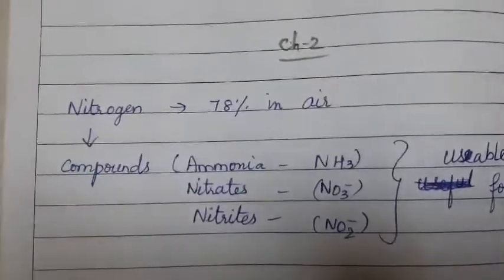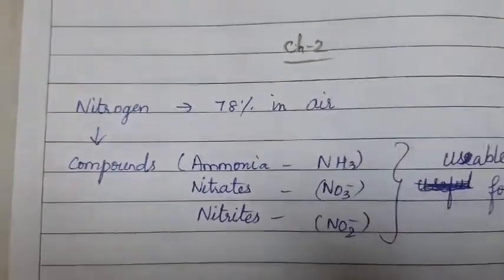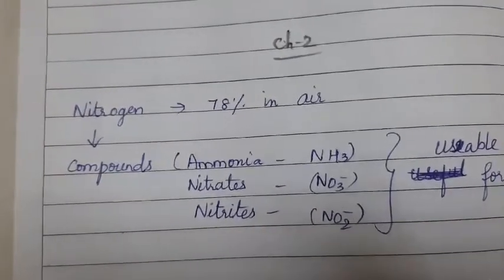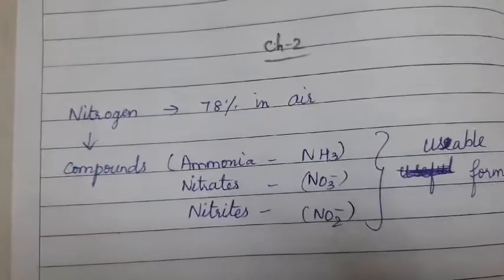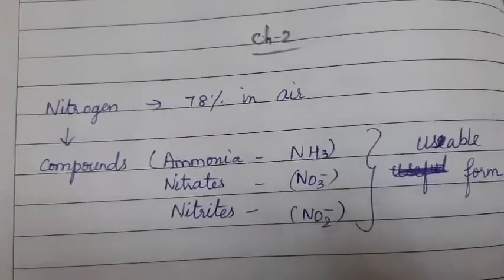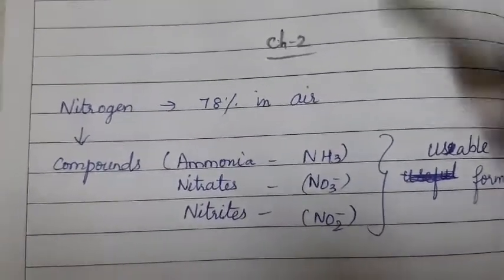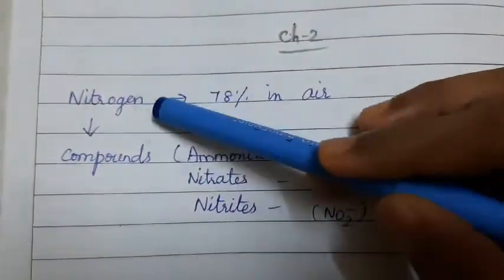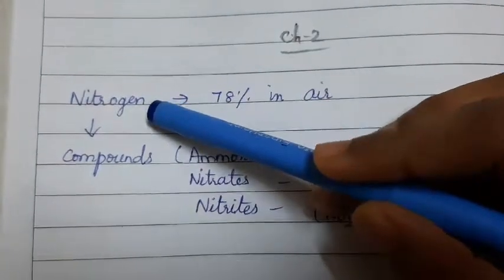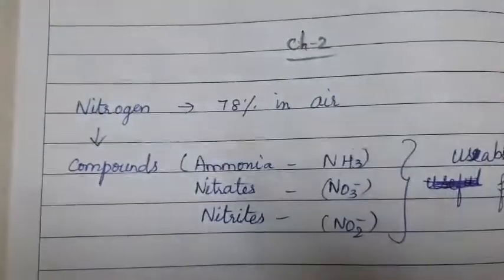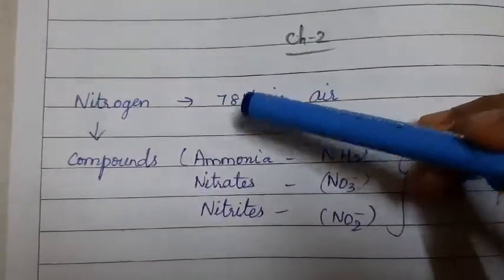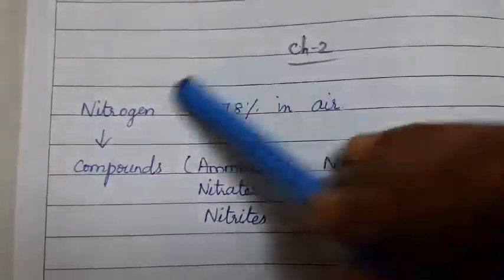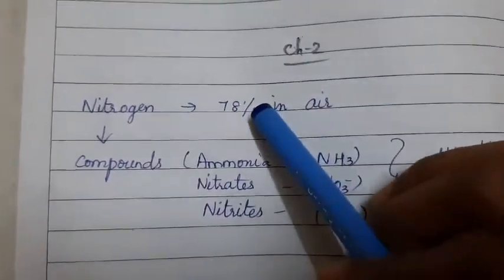Good morning, children. Today we are going to see the last topic of this chapter, that is the nitrogen cycle. In this nitrogen cycle, what we are going to learn is, you have learned already in your lower class that nitrogen is a component of the atmosphere, right? The nitrogen present in the atmosphere accounts for about 78%. That is, the majority component in the atmosphere is nitrogen only, 78%.